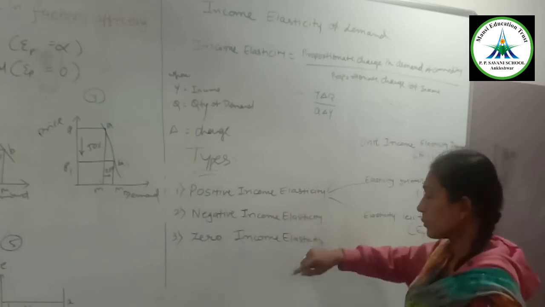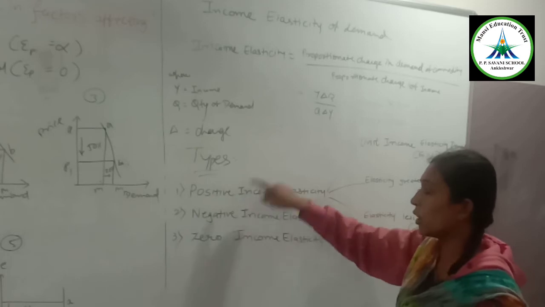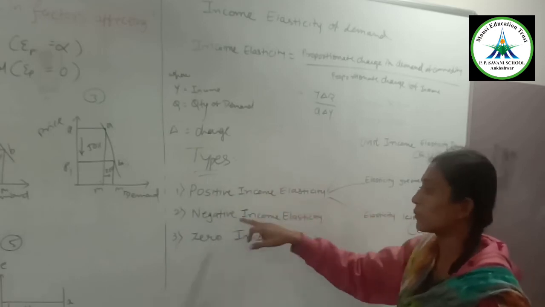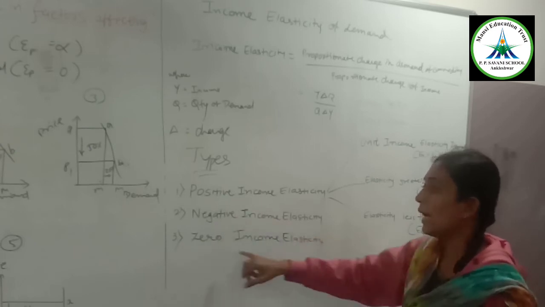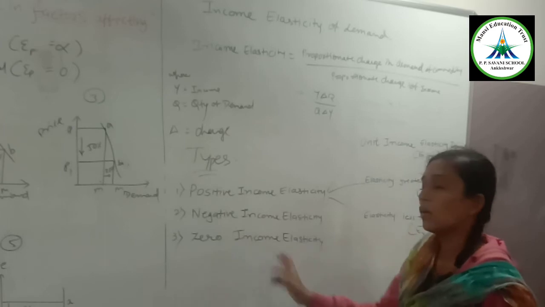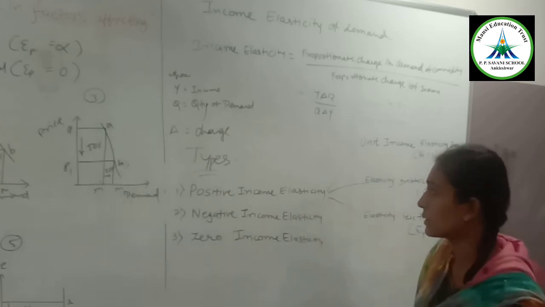If my income increases but my demand does not increase as much, it is negative income elasticity. And if my income increases but my demand doesn't change, then it is known as zero income elasticity.